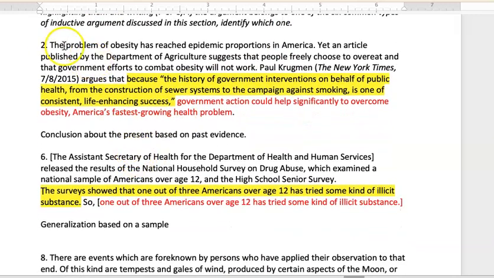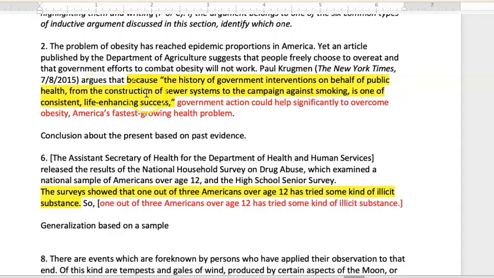All right, number 2, the problem of obesity has reached epidemic proportions in America, yet the article published in the Department of Agriculture suggests that people freely choose to overeat and that government efforts to combat obesity will not work. Paul Krugman argues that because the history of government interventions on behalf of the public health, from the construction of sewer systems to the campaign against smoking, is one of consistent life-enhancing success, government action could help significantly to overcome obesity, America's fastest growing health problem.